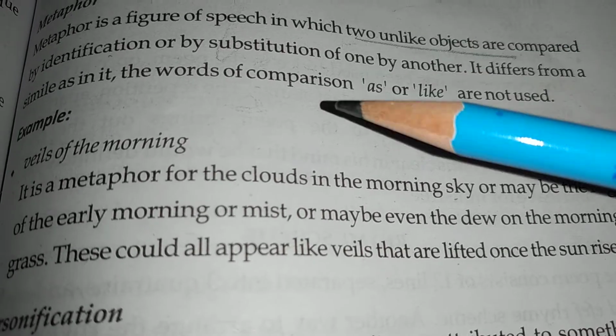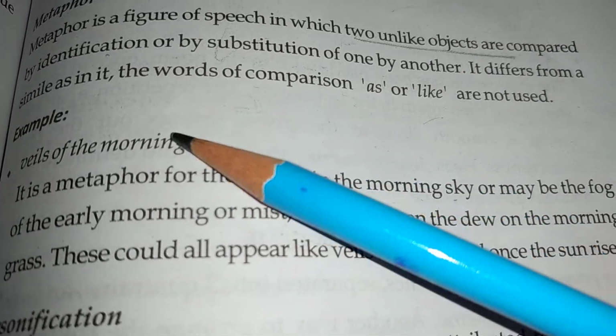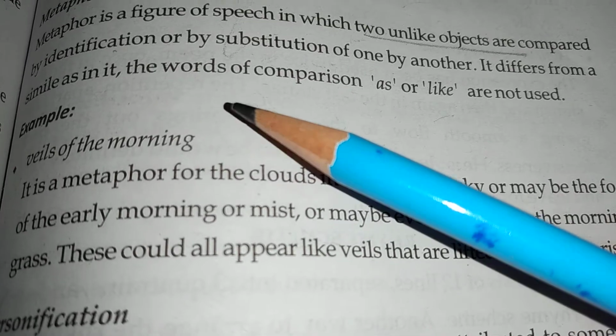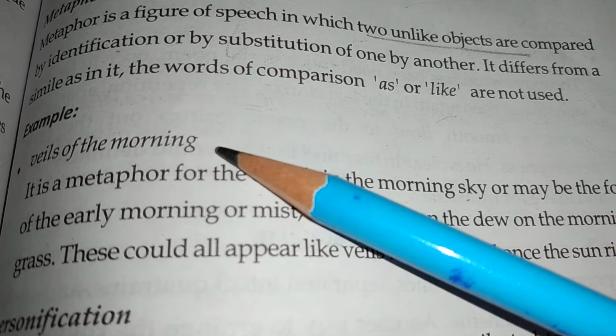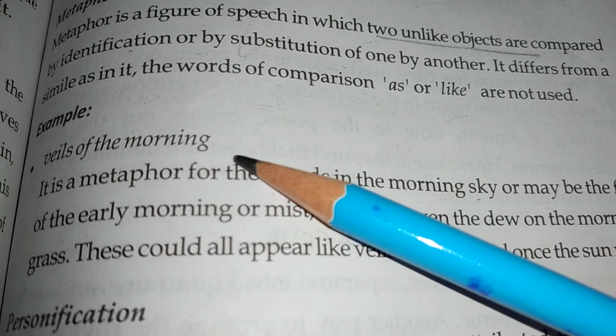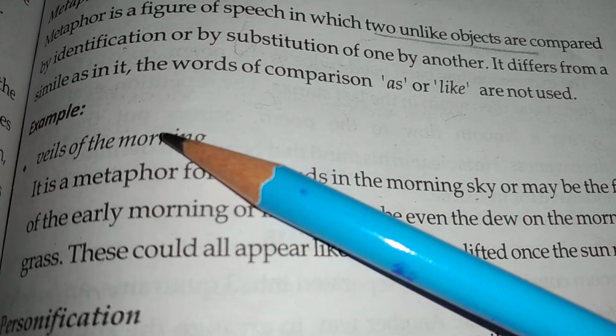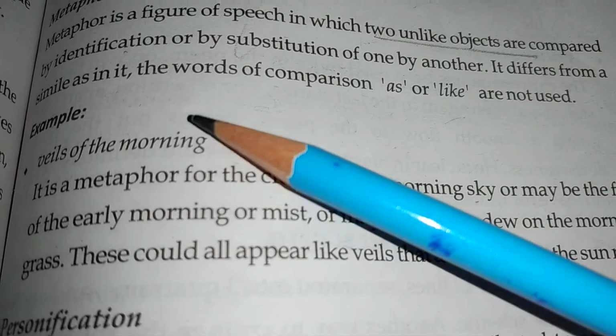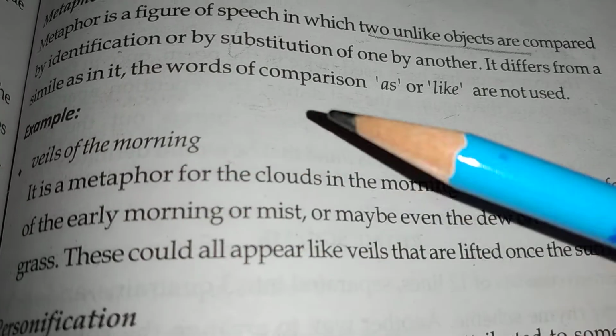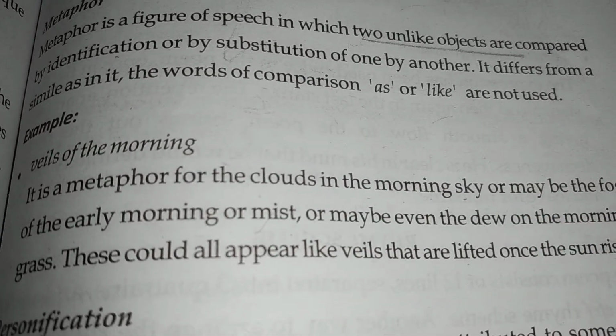So the veil actually, I told you that a veil is a kind of cover with which ladies cover their head or their face. So morning cannot have a veil, but yes, here the veil in this line is trying to express the mist or the dewdrops in the morning.